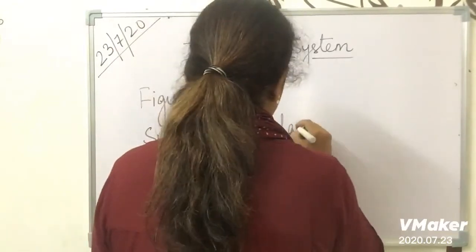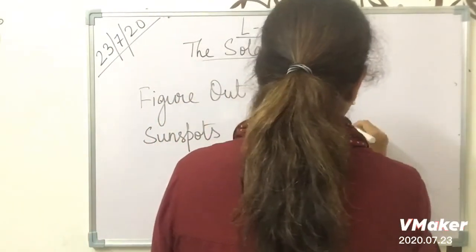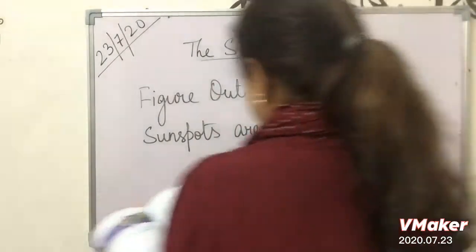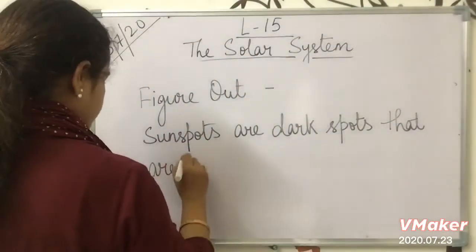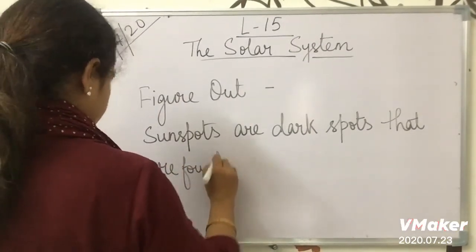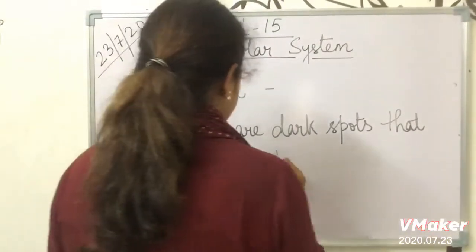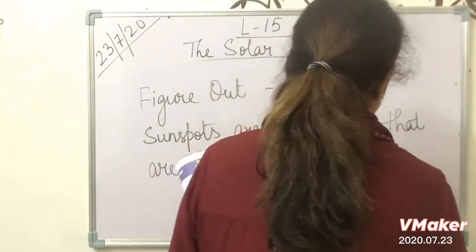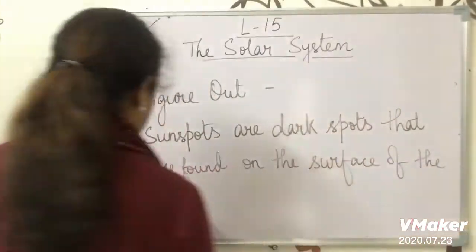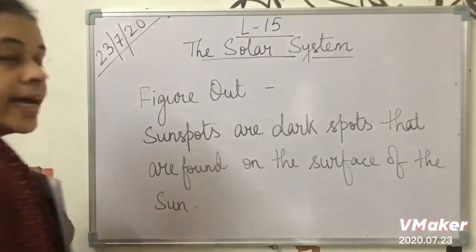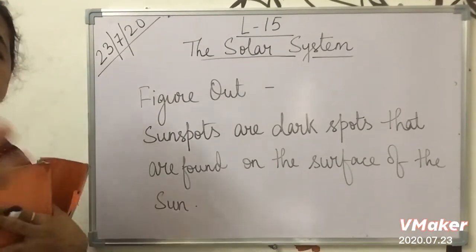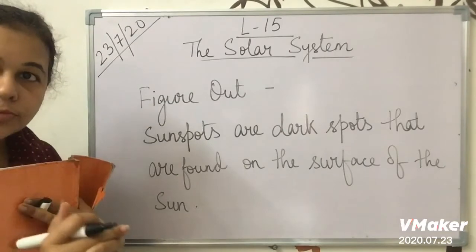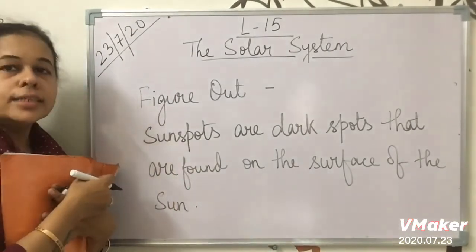Sunspots are dark spots that are found on the surface of the sun. As we are talking about the sunspots, that means the spots which are found on the sun, meaning dark spots which are found on the surface of the sun are the sunspots.